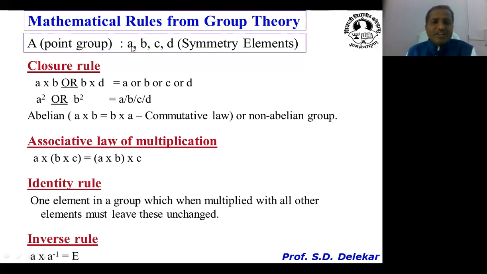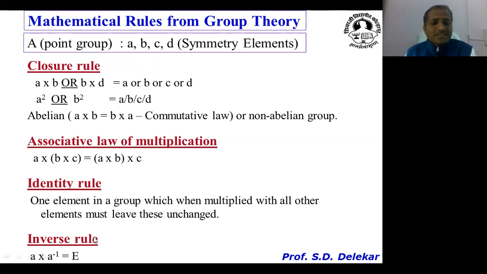In order to confirm the same, a multiplied with c, a multiplied with d: at the end a cross c is equal to c, confirming that a is an identity. a cross d is equal to d, which reveals that a is the identity.